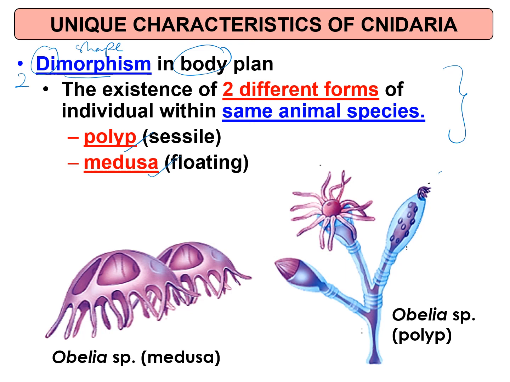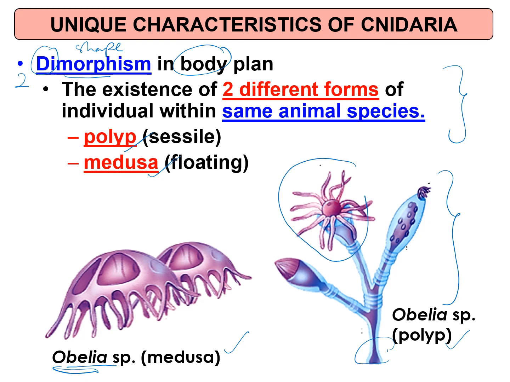So this is why in their life cycle, ada kewujudan medusa form and polyp form. This is the medusa form of an Obelia, and this is the polyp form of an Obelia.